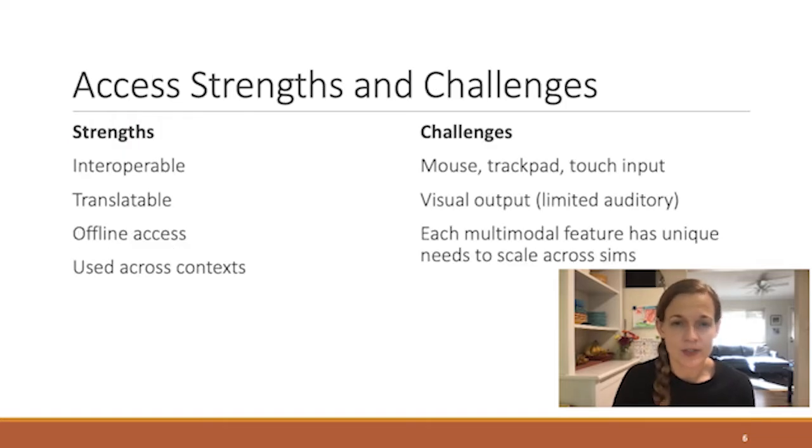From the start of the PhET project in 2002, we have been committed to the mission to make math and science learning more accessible to learners around the world. In the early days of PhET, that meant making the sims interoperable so that they can be accessed on as many devices as possible, desktops and eventually laptops and mobile devices and across platforms. Then we added the ability to translate the text that's visually displayed and provide offline access so that you didn't have to speak English or have internet access to use the sims.